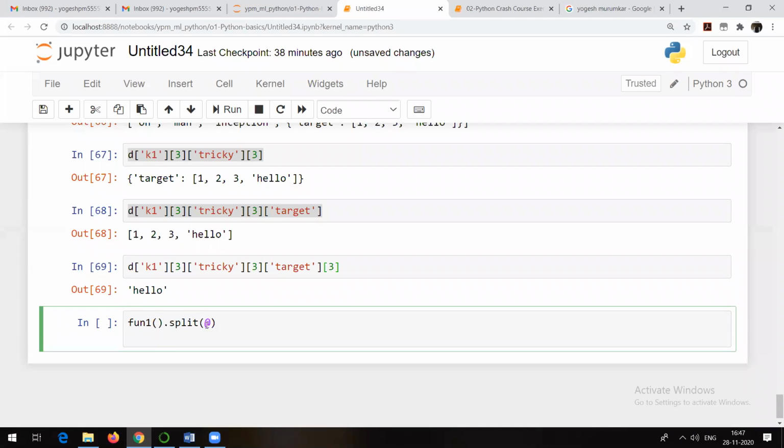This is the answer given by Saket, but what is function one? You need to write the definition of a function. Try to understand, the function is not already written. You need to write it. I hope everyone is able to understand the question itself. There is no ready-made function available here. You need to write the function.